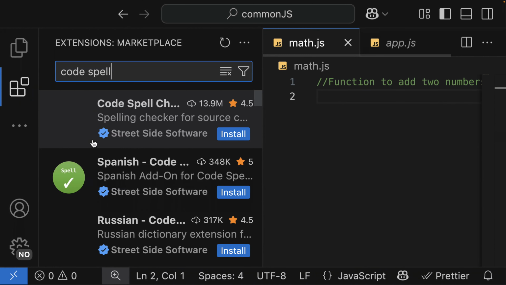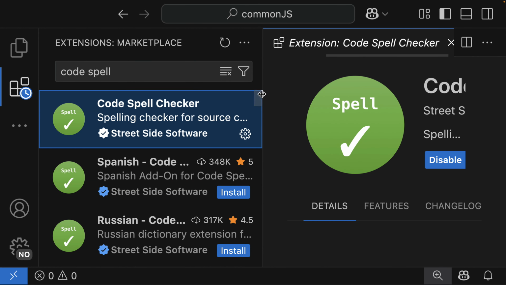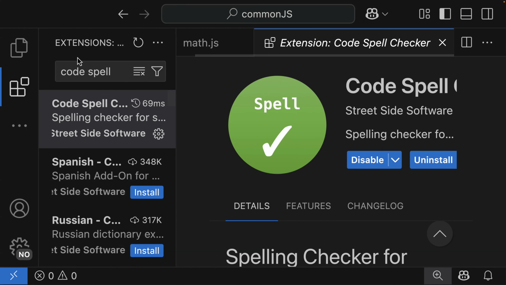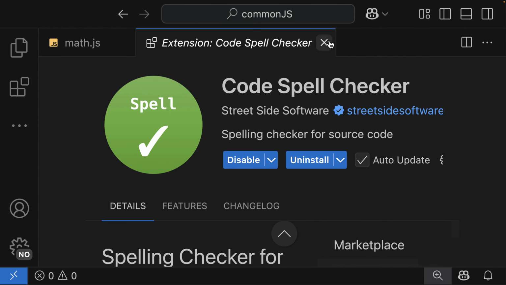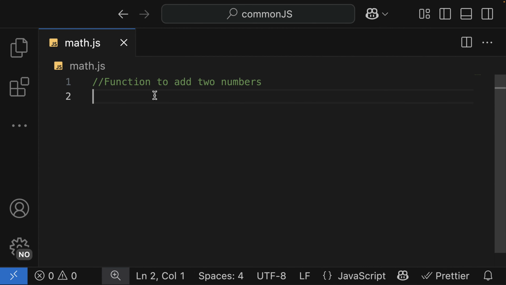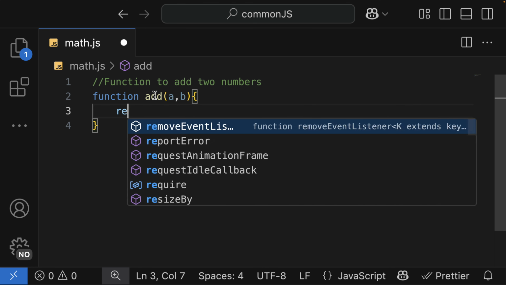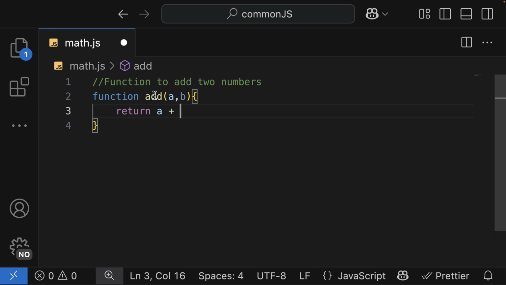This is going to help us avoid typing mistakes. Alright, so let me close that. Perfect. So, function to add two numbers. I'm going to use the normal function keyword as add, and this function is going to take in two numbers, a and b, and we are going to return a plus b.